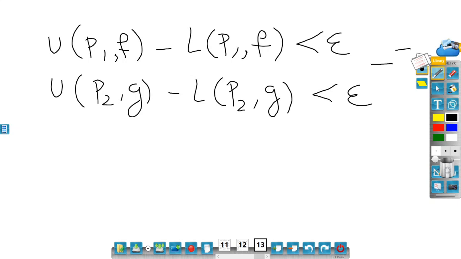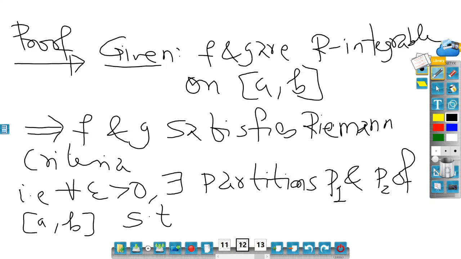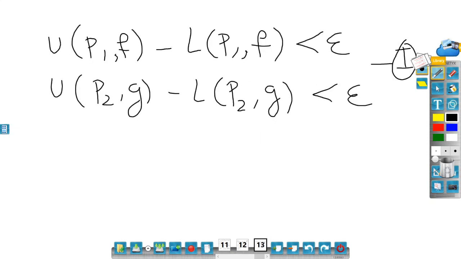Let me call both of these equation 1. This is the Riemann criteria, which we have applied on f as well as on g. Now you can see that I want a common partition which should work for f as well as g. So let me take a refinement. Let p be equal to p1 union p2. Right. So what does this mean?